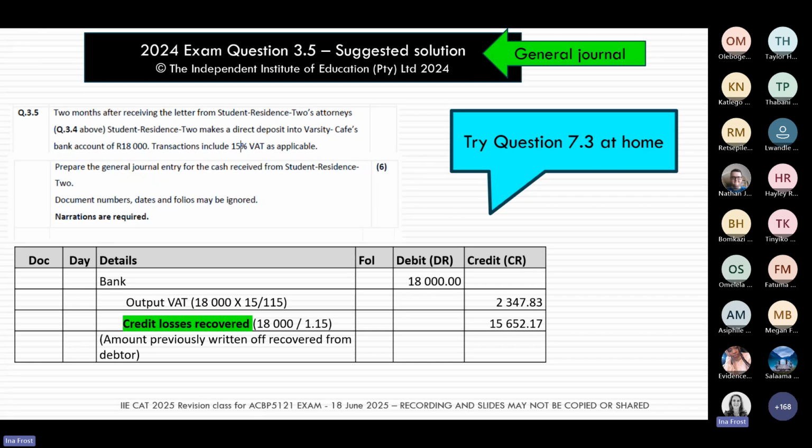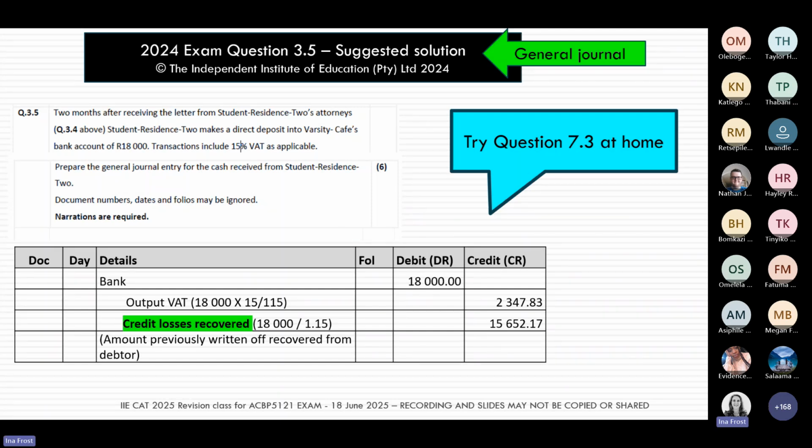And you can see in that entry there, we do not use the debtors control, because as far as we're concerned, that debt has been written off. This is now just a pure windfall for the business. It's just income that we're receiving. And if you go back to your learning unit number 7, and specifically question 7.3, you will see that is a specific question that's very similar to this question 8.3.